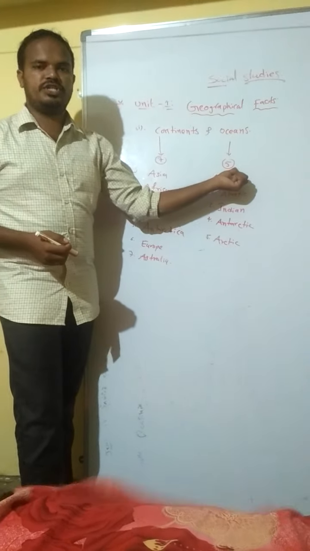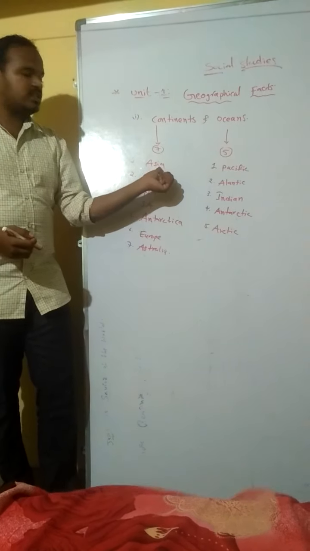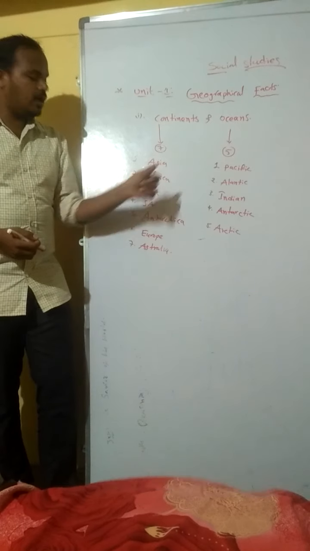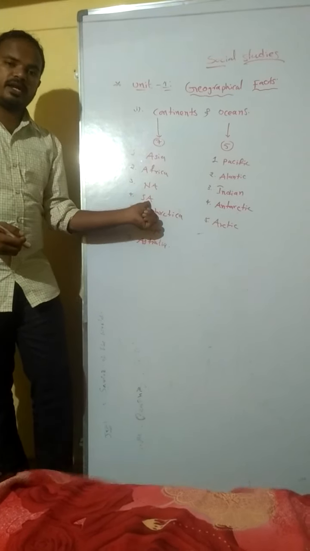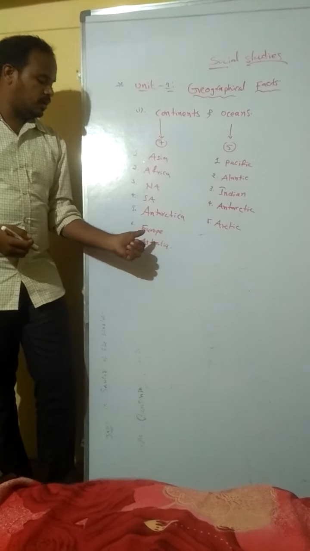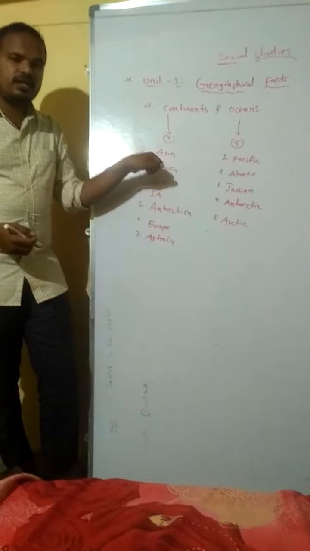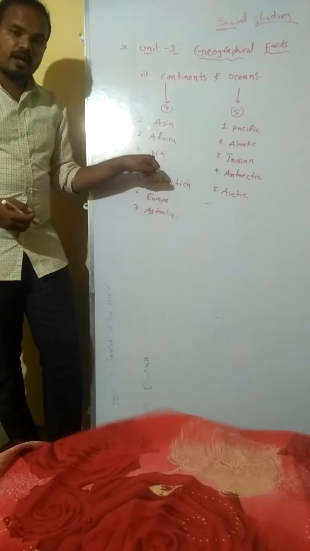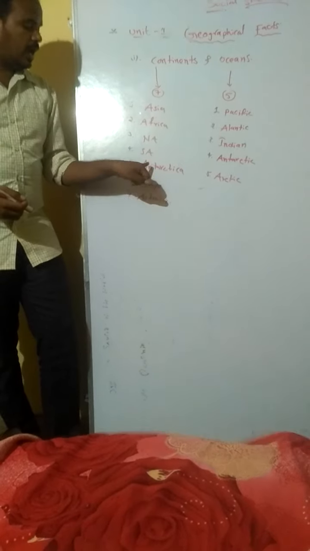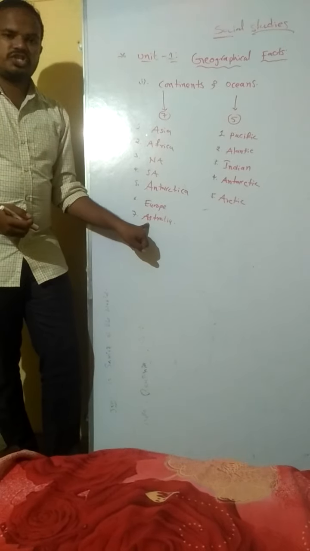The continents are Asia, Africa, North America, South America, Antarctica, Europe, and Australia.